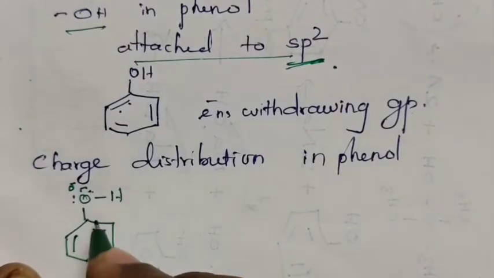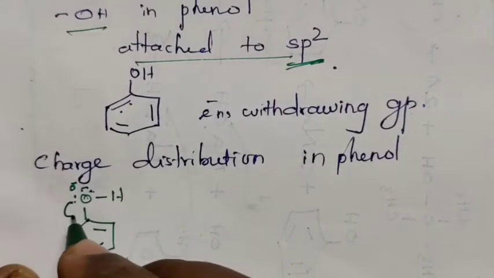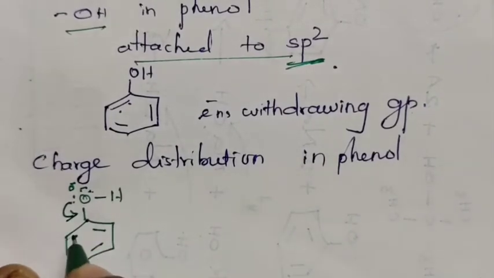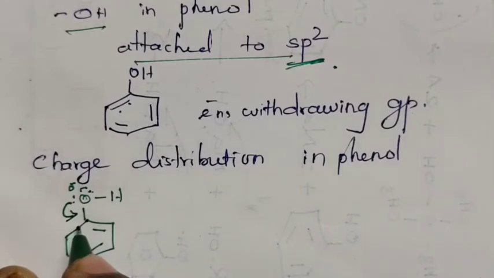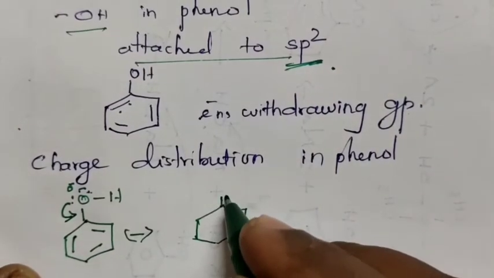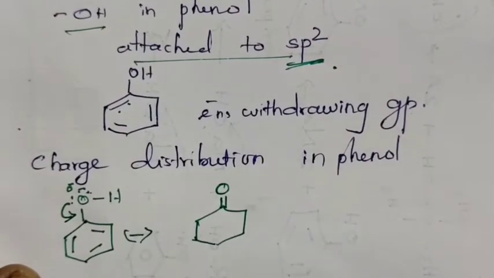Since this carbon is sp2 hybridized, it attracts the same pair of electrons towards itself due to its electronegative nature. So, when these electrons are attracted, this bond becomes a double bond.